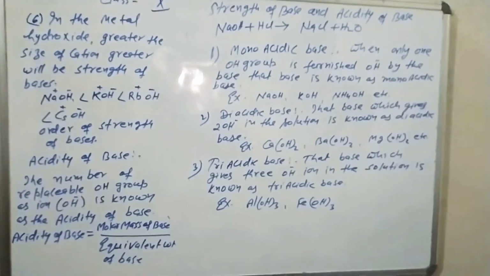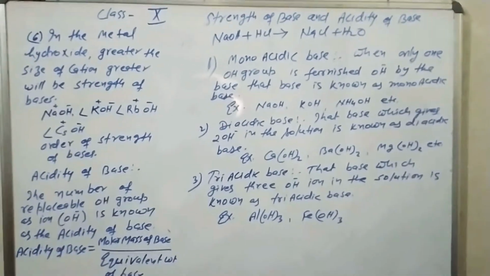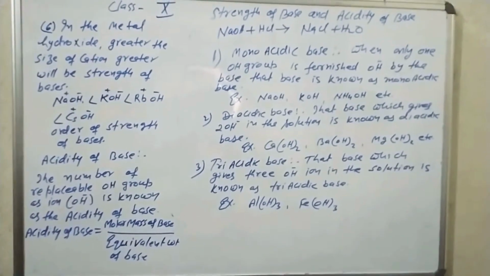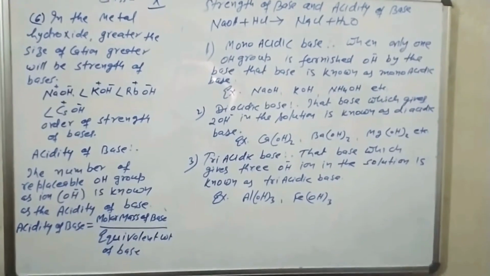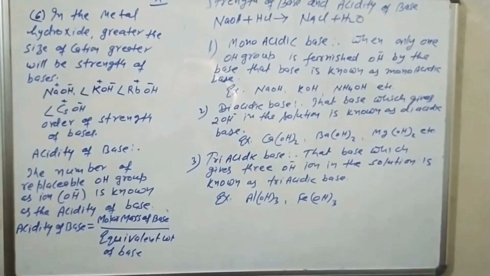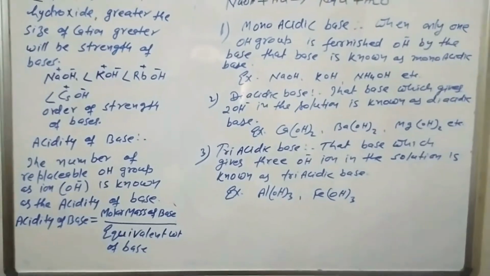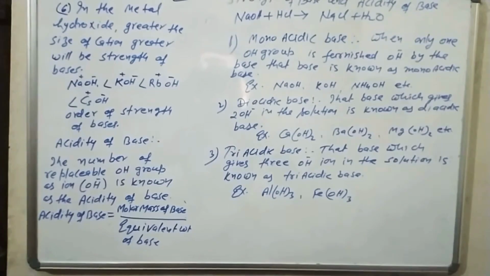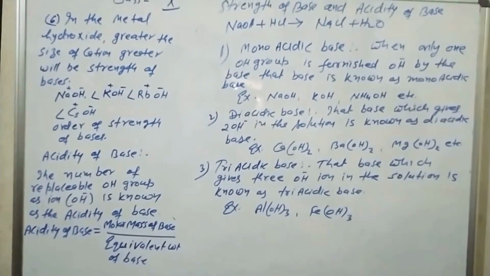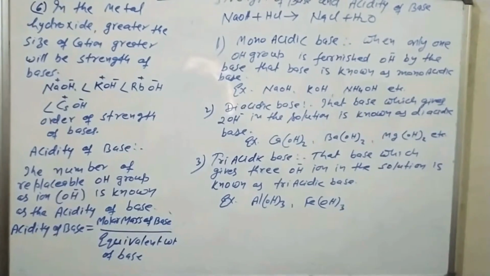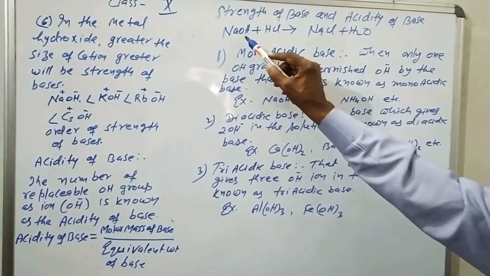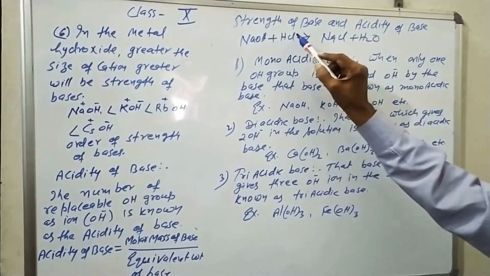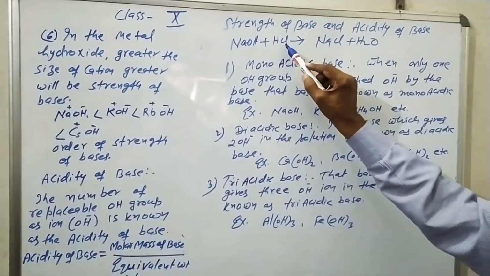Listen again. The number of monobasic acid molecules used to neutralize one molecule of sodium hydroxide or calcium hydroxide or aluminum hydroxide is known as the acidity of the base. See here, one molecule of sodium hydroxide is neutralized by one molecule of HCl, a monobasic acid.